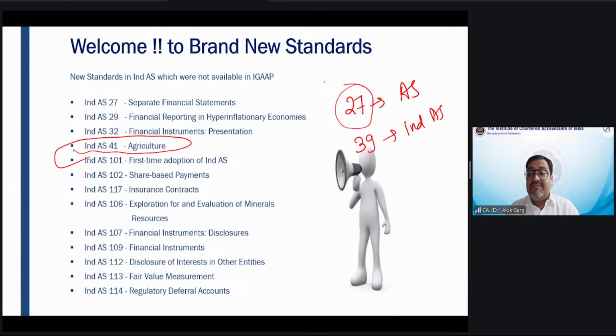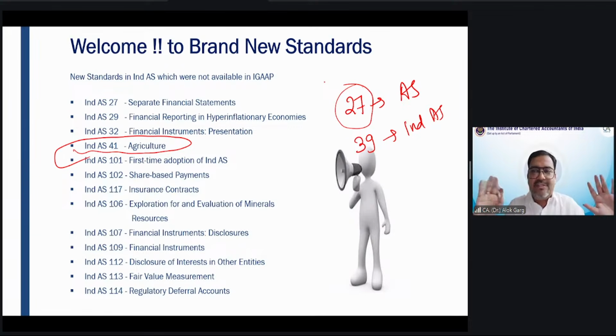But in Ind AS, we have Ind AS 41. Sir, how has this Ind AS 41 come about? This Ind AS 41 has come because of IFRS. In IFRS, it is IAS 41. These international financial reporting standards were developed in London.